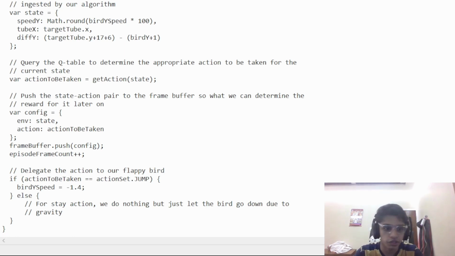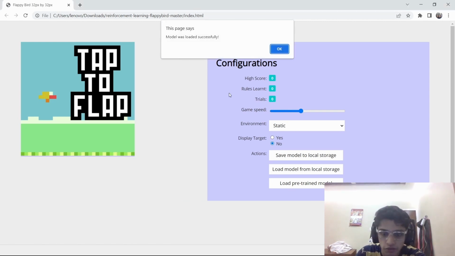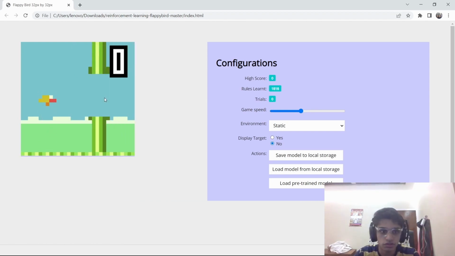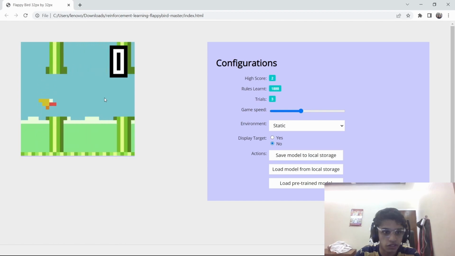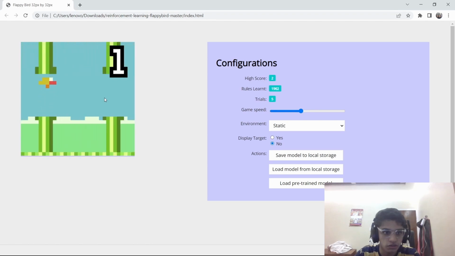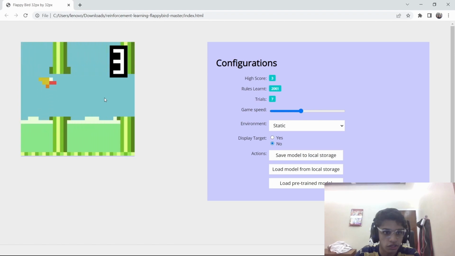Now we'll be moving on to the game demonstration, which is here. Before I actually start playing this game, I'm going to load the model from my local storage. So now I can actually start playing the game. Initially the agent was not responsive and it was taking decisions on its own based on the reward that it was receiving. As you play the game a lot more, the agent will learn to take decisions more wisely.